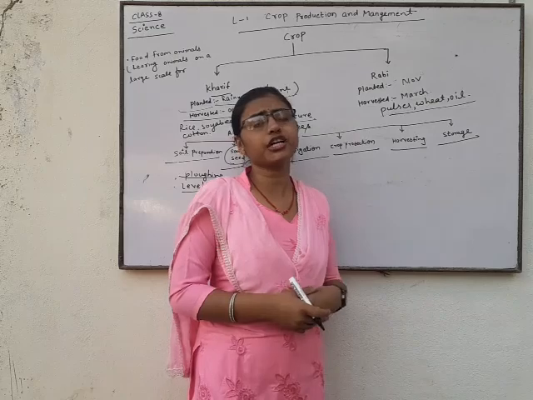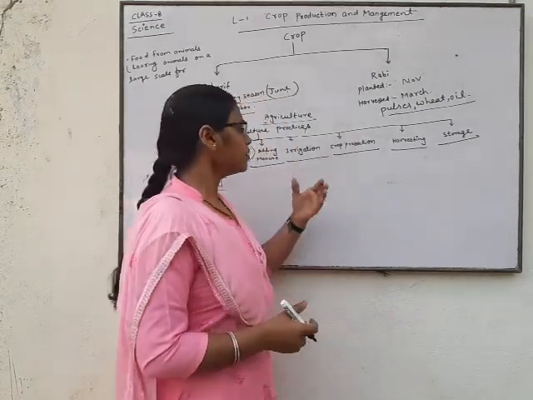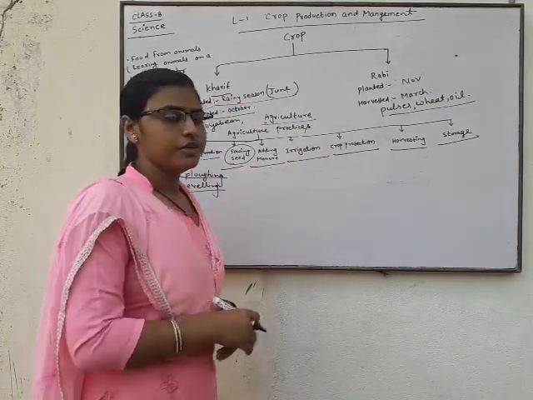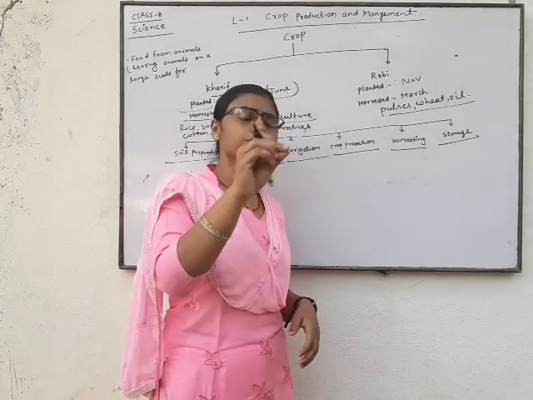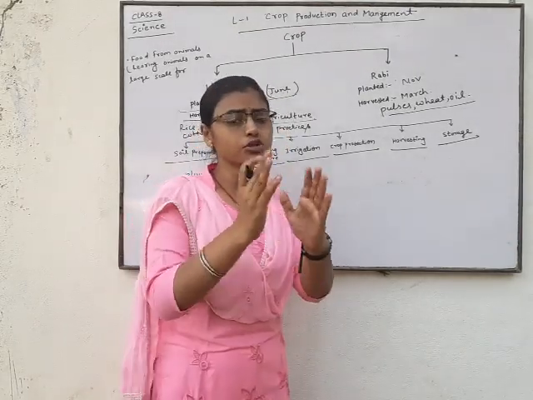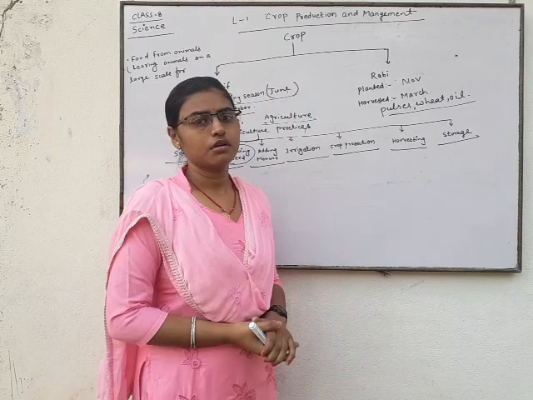Crop protection. After this process, we need to take care to protect the crop. How?